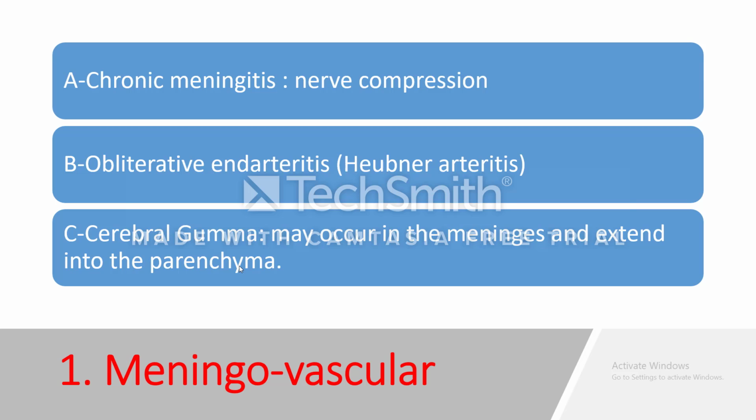And the syphilitic arteritis leads to proliferation and swelling of the endothelial cells with narrowing of the lumen, and the lumen may be obliterated, and we call this obliterative endarteritis or Heubner's arteritis. And you may also find gumma in the meninges, which may extend to the parenchyma and cause cerebral gumma. So in meningovascular syphilis, you will see chronic meningitis, obliterative endarteritis, and cerebral gumma.